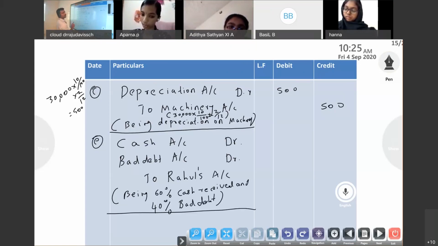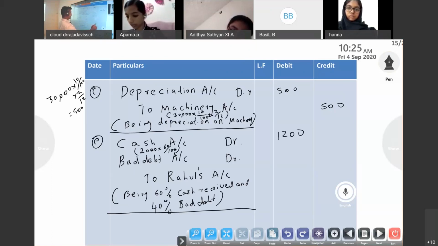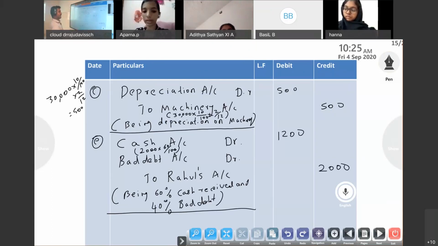Okay, so how to write the amount? How much cash we received? 2,000 into 60%, 1,200 we received. Out of 2,000 we have to get, 1,200 we received.